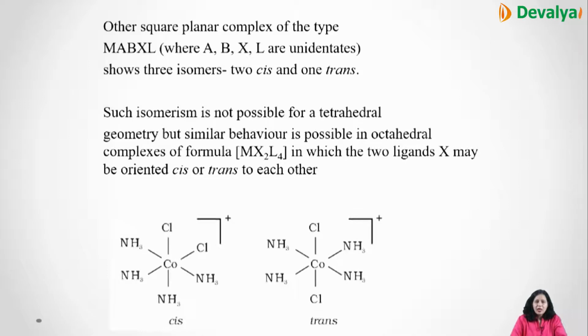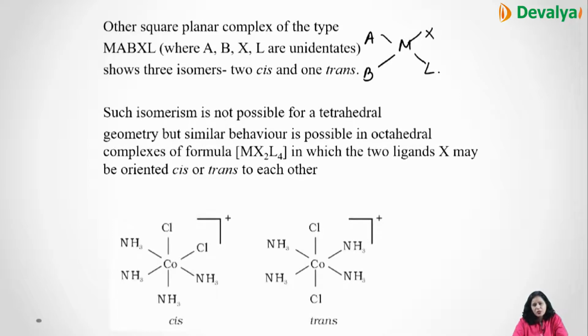Then MABXL. MABXL shows 3 isomers. In this, all the 4 kinds of groups are different. So if the similar ones, AB, are of similar kind, they are on one side, and XL on the other side.